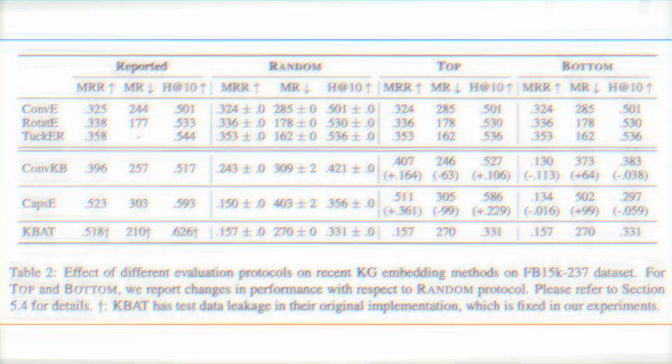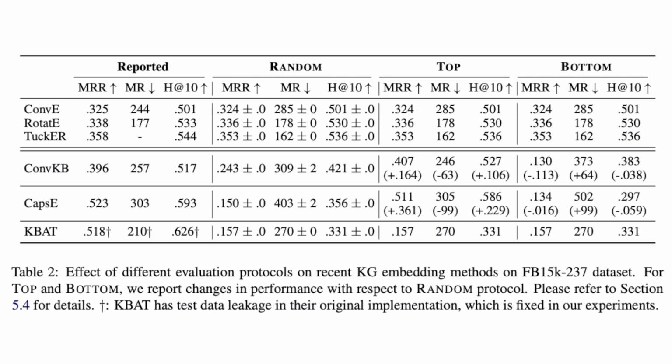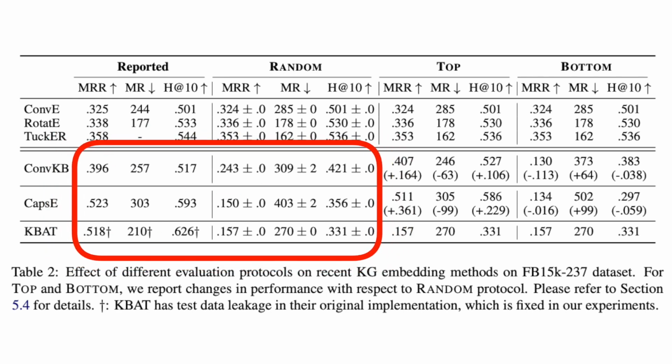Here are the results. Here we are comparing the reported performance of different knowledge graph completion models against the 3 evaluation protocols that were introduced in this paper, with random being the most reliable metric. As you can see here, for the non-affected methods, ConvE, RotatE, and TuckER, their performance is consistent across the different evaluation protocols. However, with the affected methods, there is a big variation in performance across the evaluation protocols. These models perform the best when evaluated using the top protocol and the worst when evaluated using the bottom protocol. We found that the affected methods score a lot lower than their reported performance when evaluated using the random evaluation protocol, which highlights that these neural network models weren't evaluated properly.